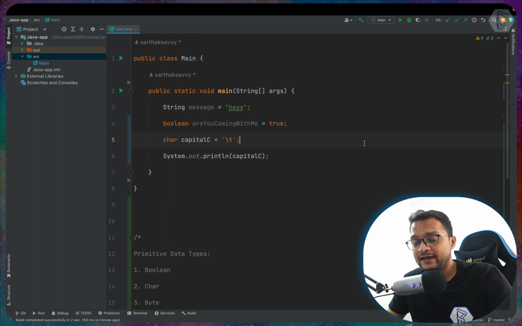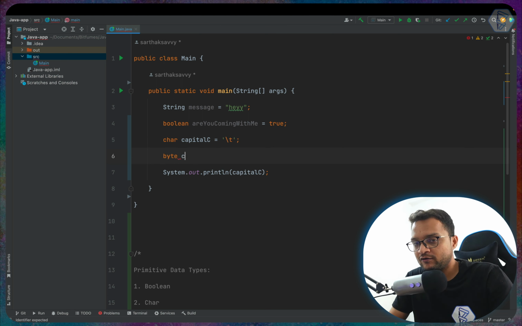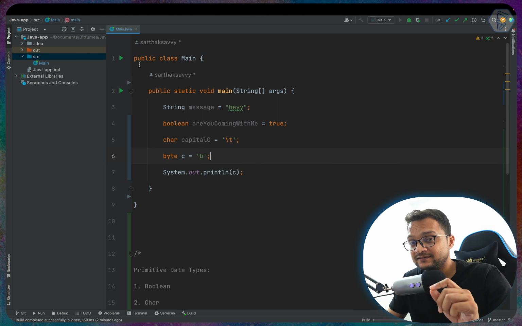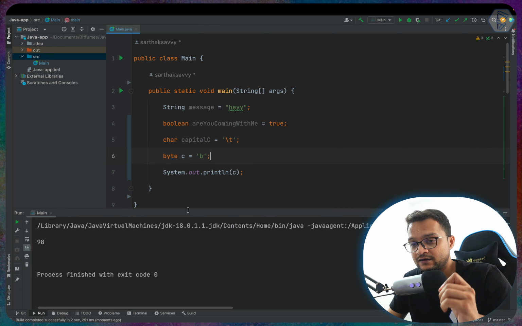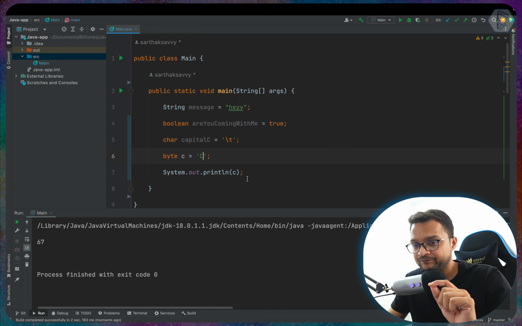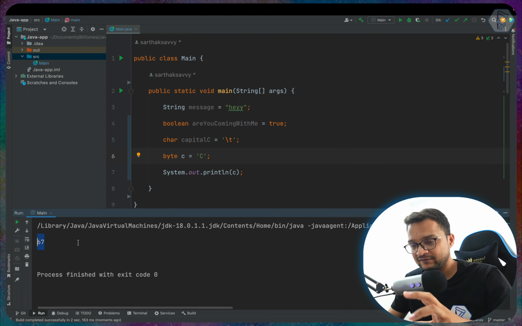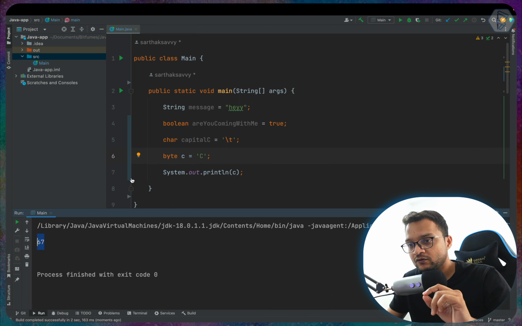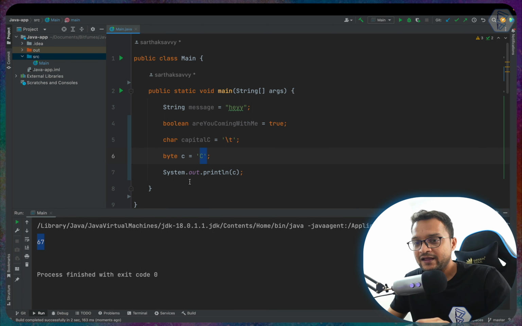After that we can also create a byte which is going to take only 1 byte of space, and we can define it like this. The difference between these types is obviously the space or the memory they take. So for B we have this 98. Now what if we have capital C here, and when we try to run it, let's see what's going to happen. It's a 67. So what is this 67 and 98? It's actually the ASCII number. This is the ASCII number for C, and it is stored in the byte, which is taking 1 byte of space.